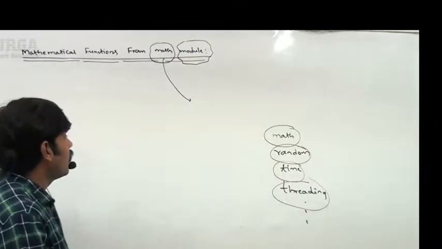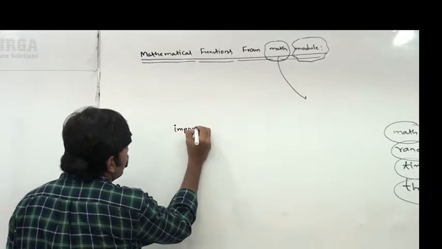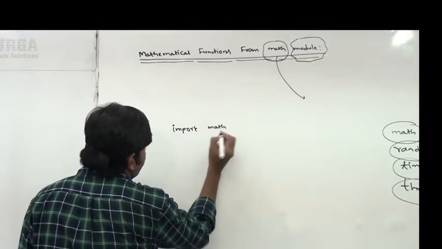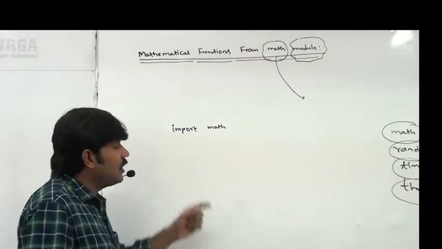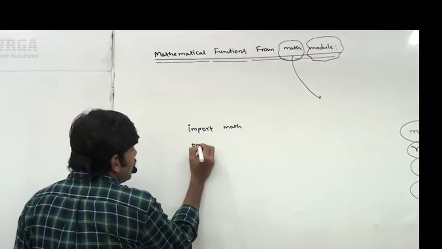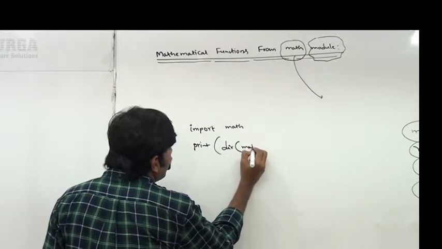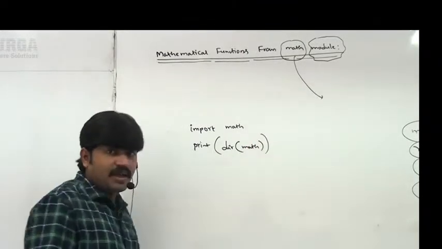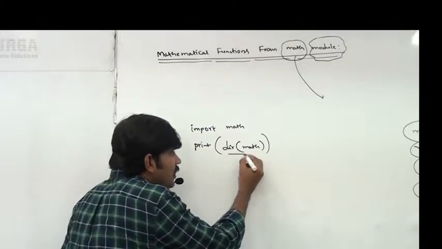So how can I identify which functions are there inside the math module or inside the random module? Very simple. Import math module. I want to know which things are there inside the math module. Just print dir of math. Can you please tell what various things are available inside math?